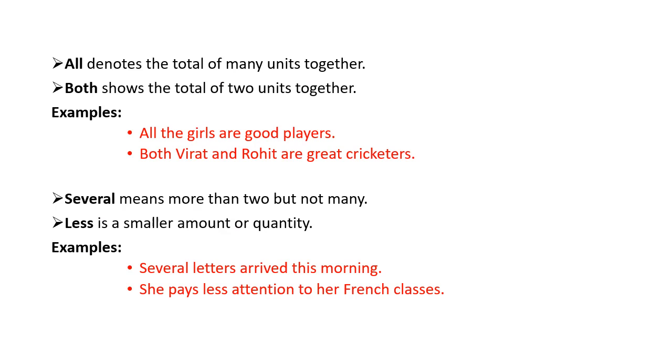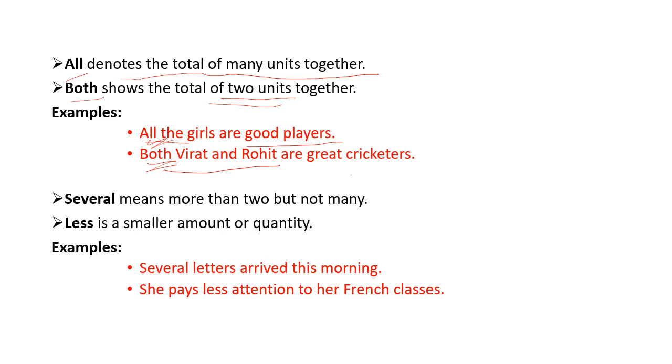All and both. All denotes the total of many units together. Fine, when we are talking about all together. Both shows the total of 2 units together. You can see examples: all the girls are good players. Both Virat and Rohit are great cricketers. So when we talk about 2, we use both. When we are talking about many units together, then we use all.